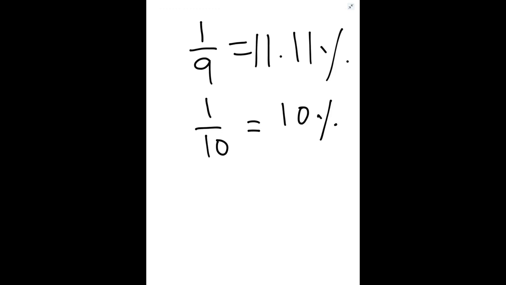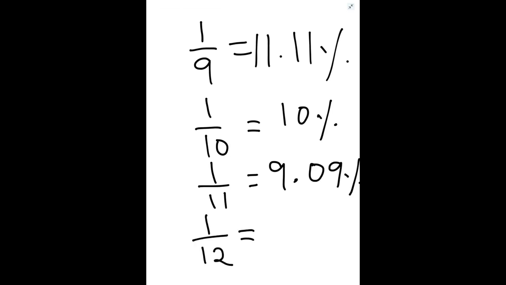So 1/10 means 10% of any number. 1 by 11 is 9.09%. 1 by 12 is equal to 8.33%.